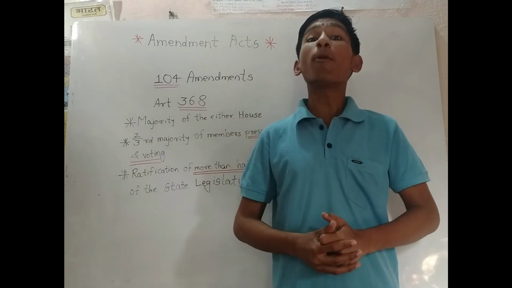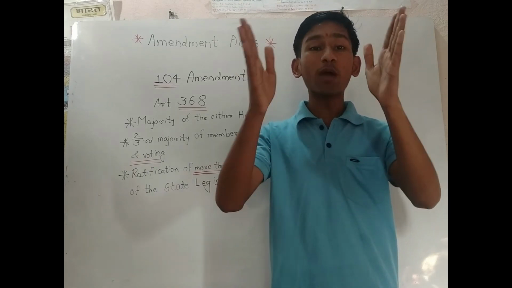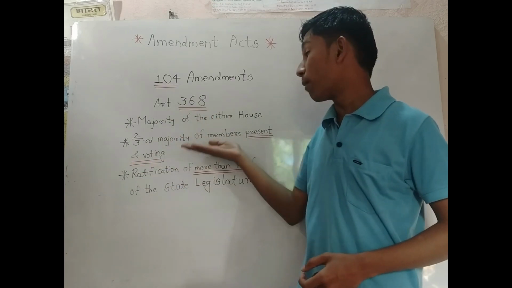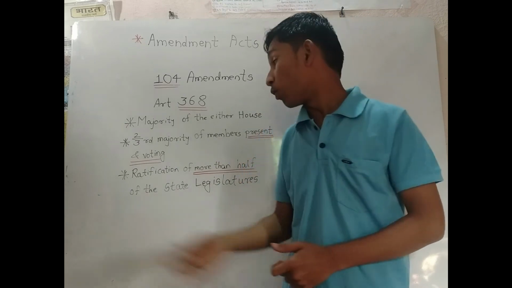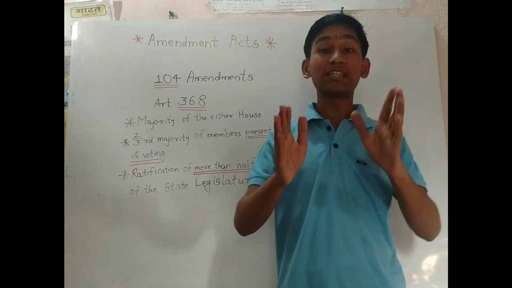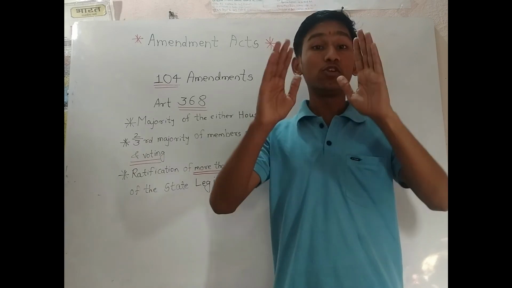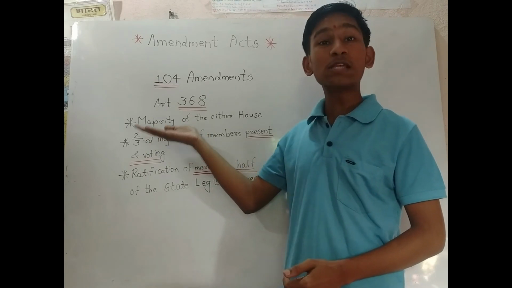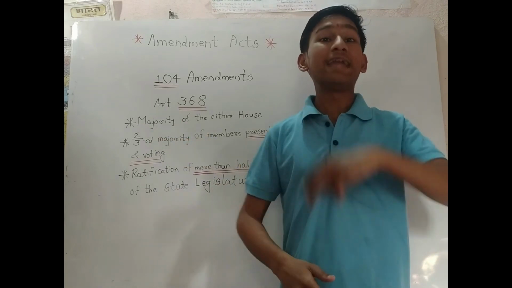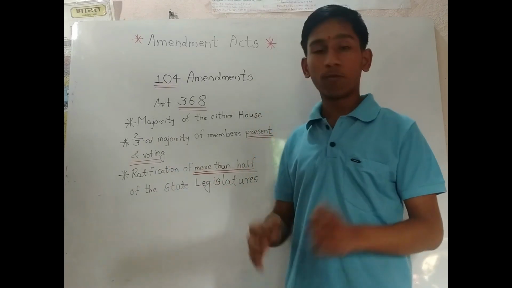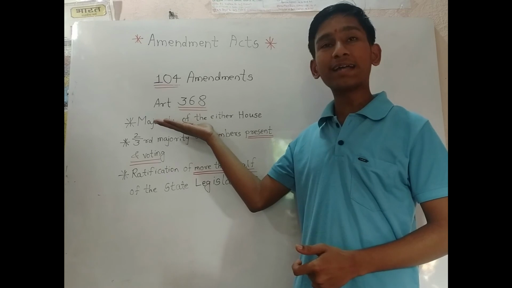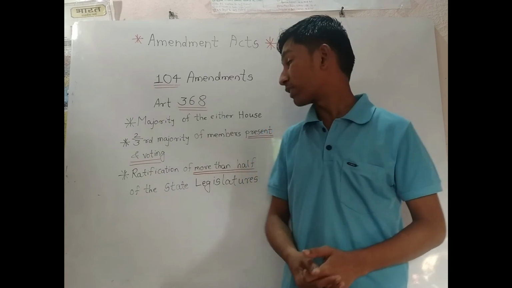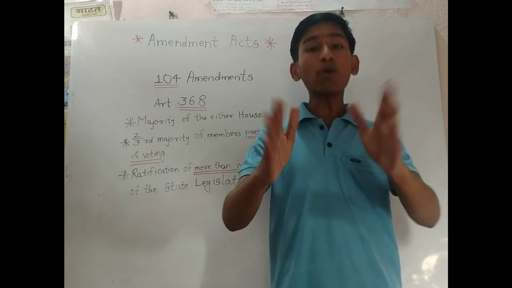For all these important articles and schedules, if you want to amend them, then not only the majority of either house and a 2/3 majority of members present and voting is required, but also the ratification of more than half of the state legislatures. It means you are going to amend the Indian Constitution in 2 ways. First, by the majority of either house and a 2/3 majority of the members present and voting. And second, which is most important, for the most important articles, a majority of either house, a 2/3 majority of members present and voting, and the ratification of more than half of the state legislatures. So this is about Article 368.